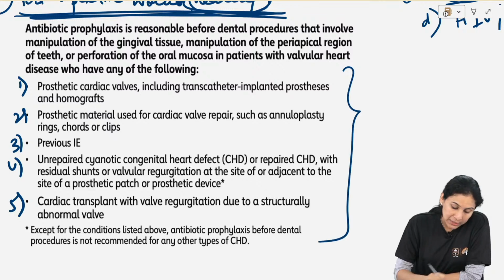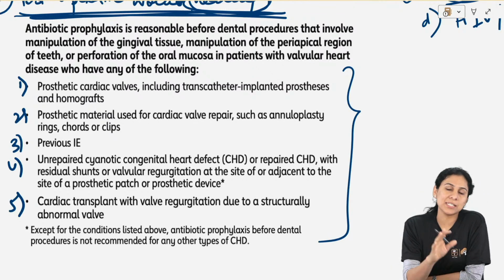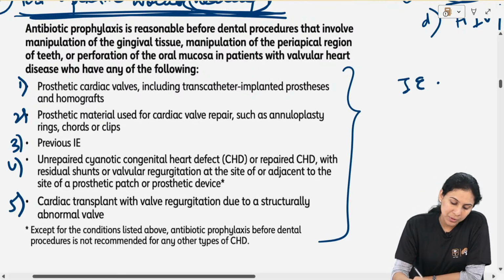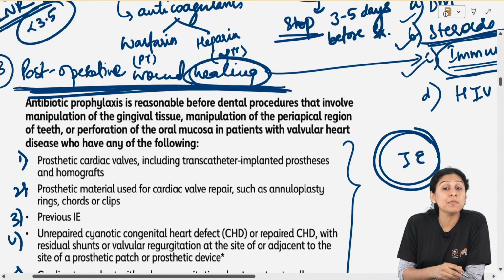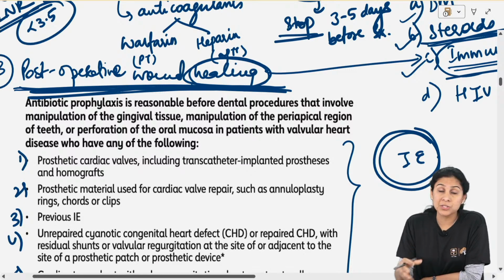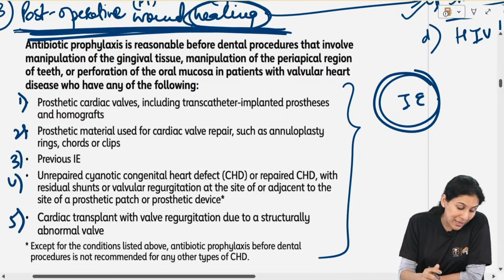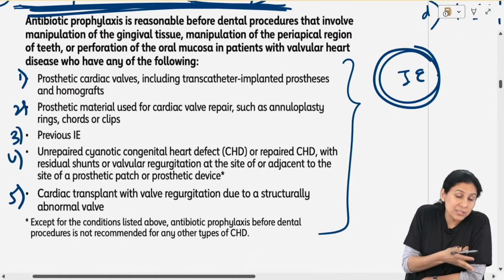If this 5 comes, then you have to give prophylaxis for infective endocarditis, because I will be worried about post-operative wound healing, post-operative infections, not just wound infections but also cardiac infections. So when will you give IE prophylaxis? Only in these 5 situations.